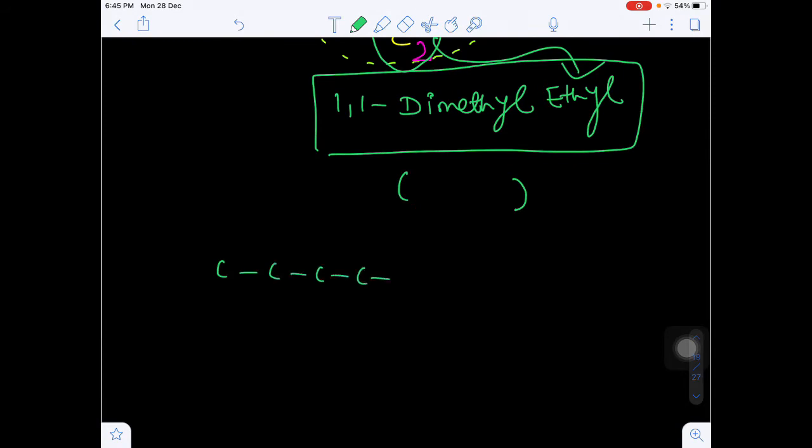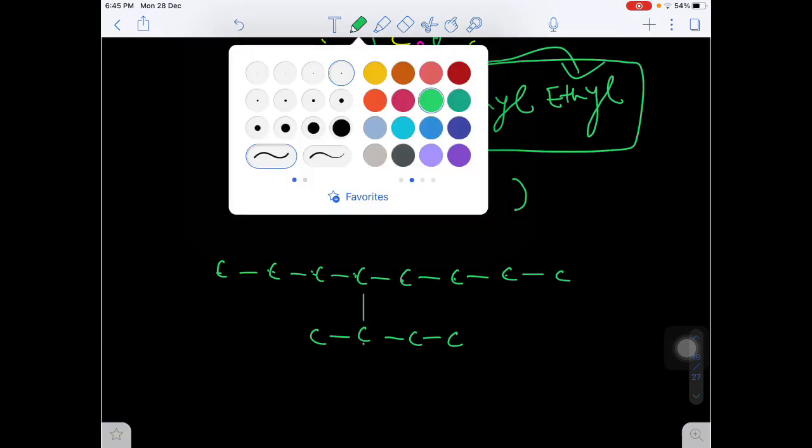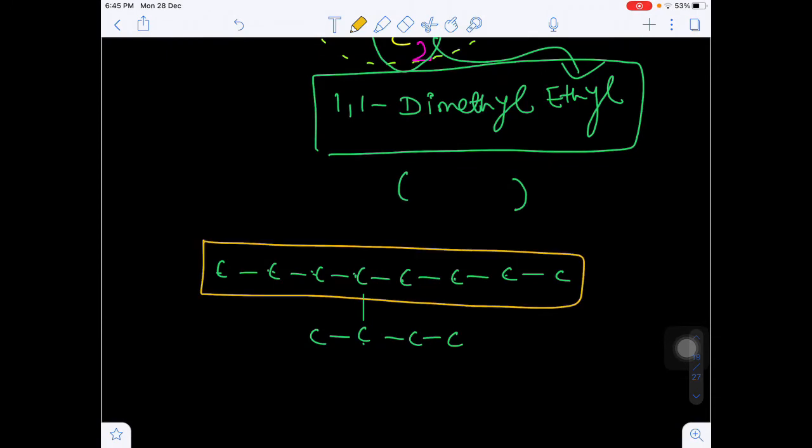Suppose I am taking one more example of a complex substituent case. Let's suppose this one. So maximum how many carbons? 1 2 3 4 5 6 7. Just wait, I am taking one more carbon here. So maximum how many carbons are there in the given compound? 1 2 3 4 5 6 7 8 carbons. I think this is the maximum number of carbon atoms, because if you see in any other direction there will be no more than 8 carbon atoms.